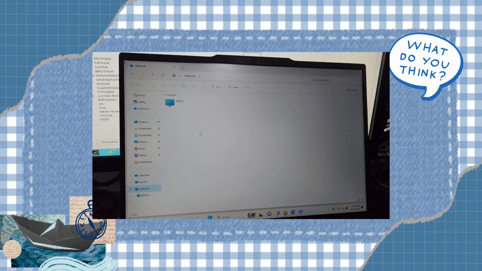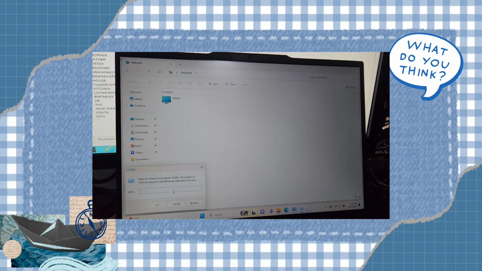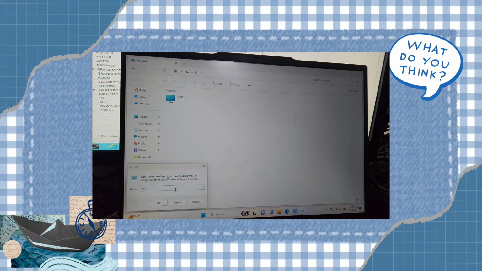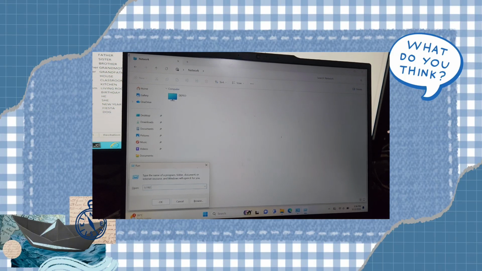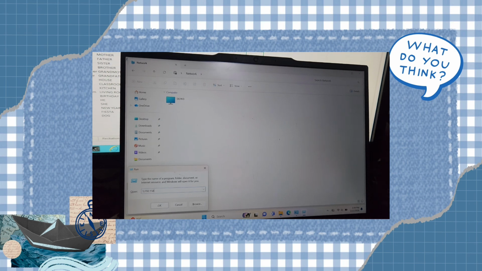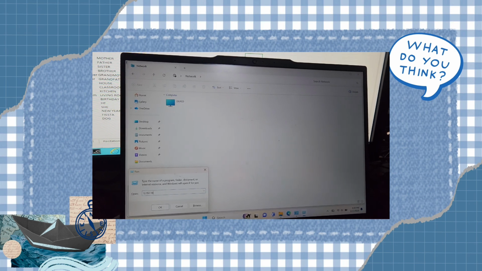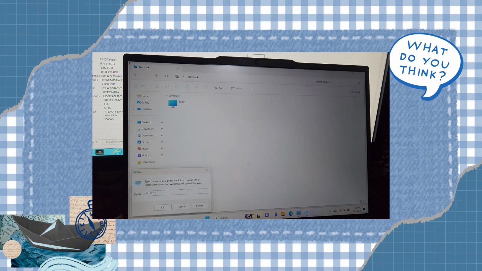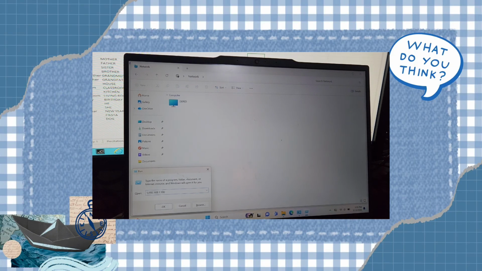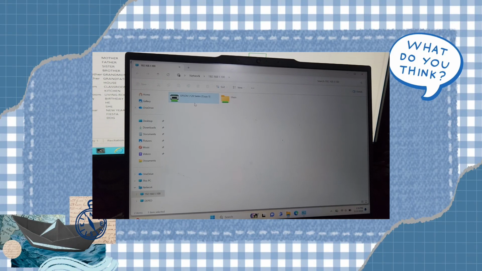On your keyboard, press Windows plus R, then type //192.168.1.100 and hit Enter. If the shared printer appears, right-click the printer and select Connect.